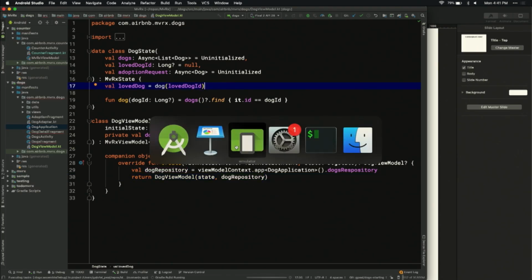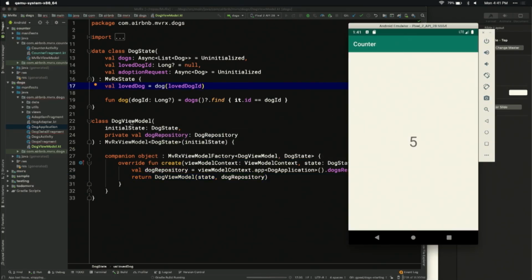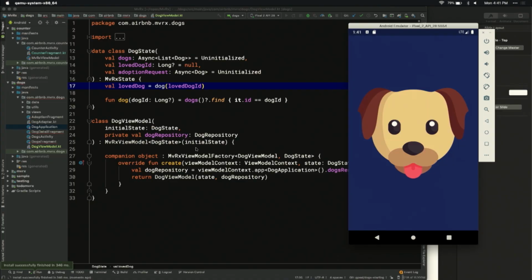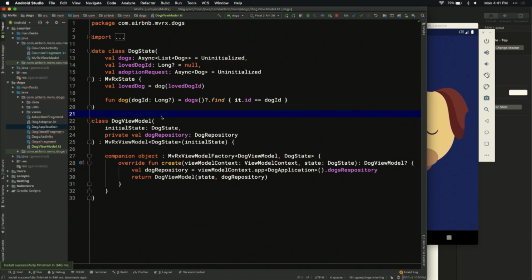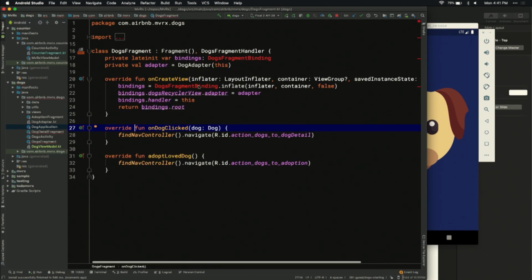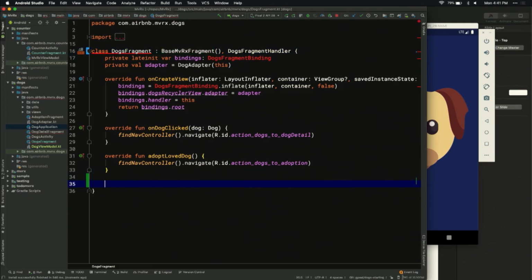We haven't really done anything with it yet, but if we go ahead and build it, you'll see it should build, it's launching, and all it does is show the loading screen because it doesn't know anything. We haven't done anything yet, except create our state, but we haven't wired it up yet. So let's go to our dog fragment, and we're going to do basically the same thing we just did with the counter. So the first thing we're going to do here is MvRx fragment. There we go. And this is going to tell us to override and validate, just like that.